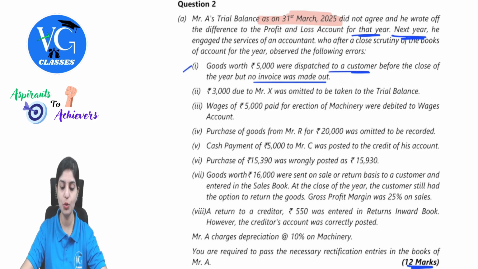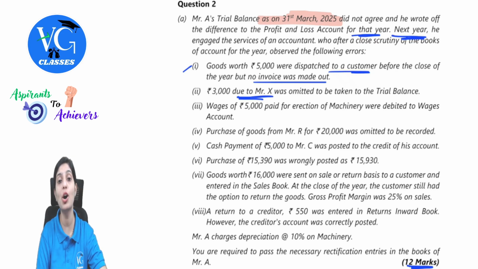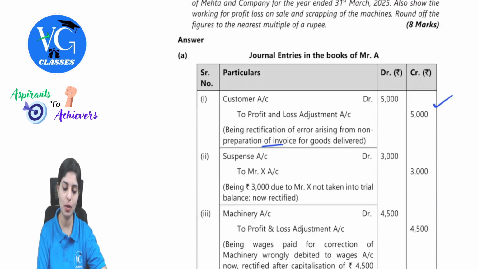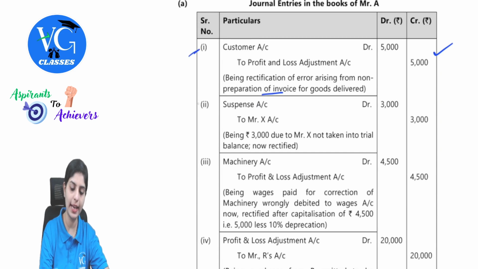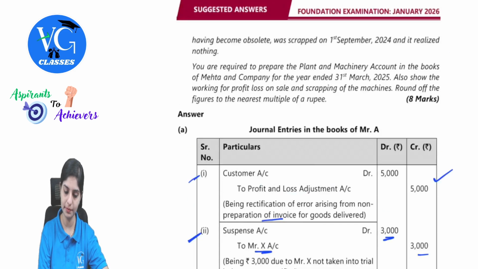3,000 due to Mr. X was omitted to be taken to the trial balance. Understand one thing, they're only giving from the part of X. Due to Mr. X means Mr. X will be your creditor. So when there is a creditor, his account will be credited. There is nothing given with respect to the debit part, so we will route this through a suspense account. So your entry will be suspense account debit to Mr. X. Mr. X is the creditor, therefore we are crediting. The amount is 3,000 and 3,000.